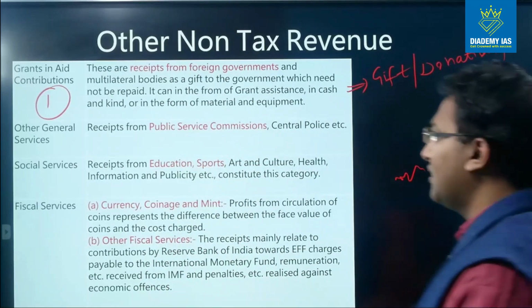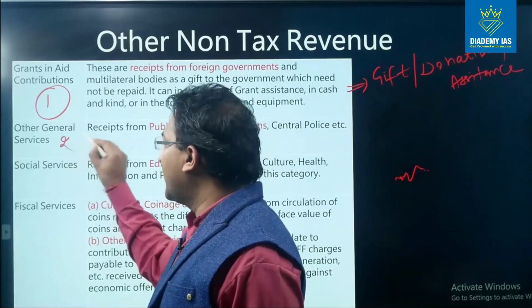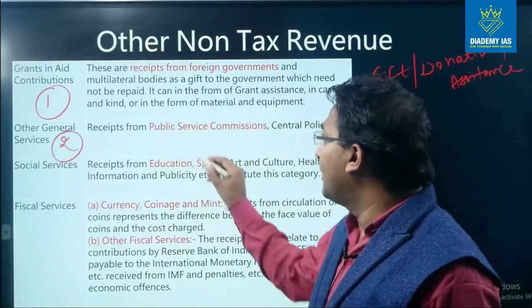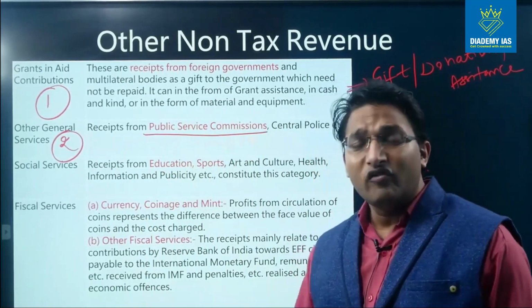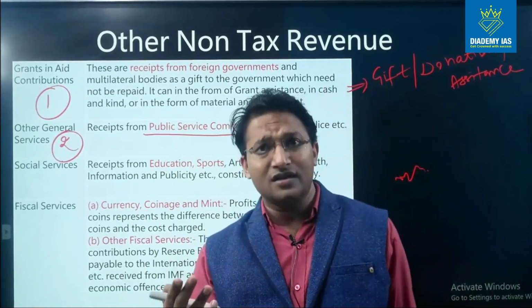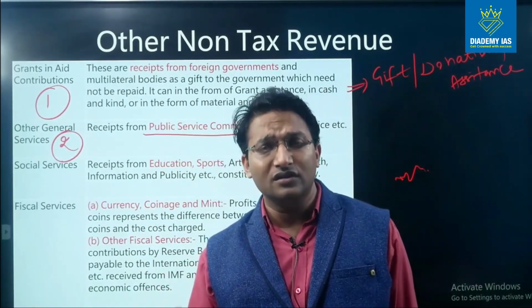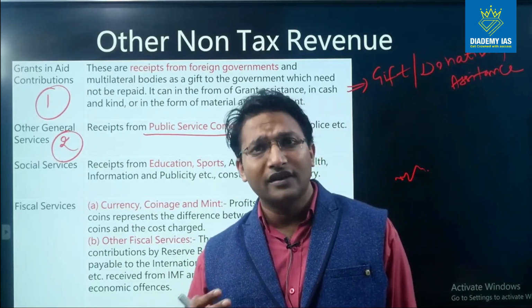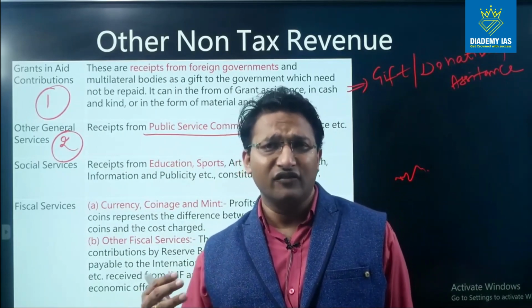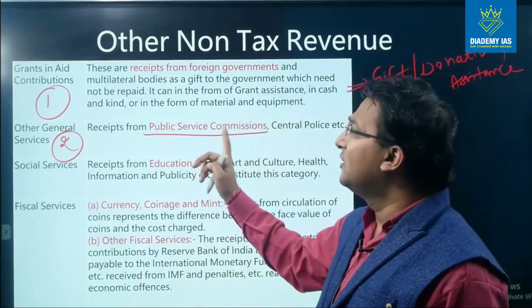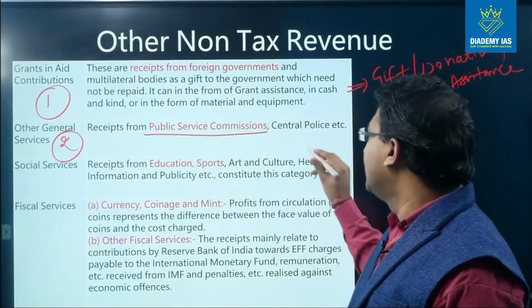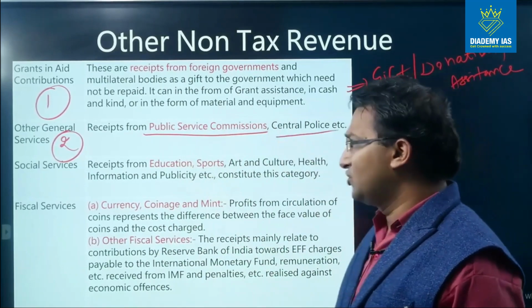Next is other general services. So central government provides various general services. For example, receipts from the public service commissions. So when students of the UPSC preparation fill up the form, they are supposed to deposit some fees. The fees can be as low as 50 rupees, 100 rupees. So that fees is part of the receipt over here, or maybe some other organization.